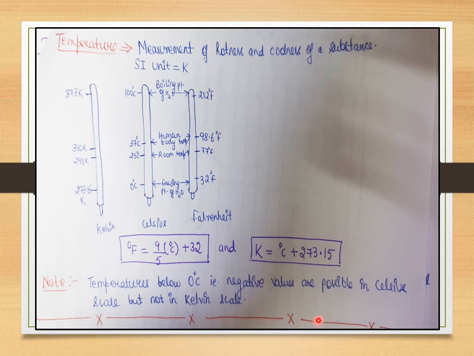Also remember, the last point for today's class is that temperatures below 0 degree Celsius, that is, negative values of temperature, are possible in the Celsius scale, but they are not possible in Kelvin. You can see minus 4 degrees Celsius. In Canada it goes to minus 4, it freezes a lot in winter. So negative temperatures, below 0 degrees Celsius, are possible in the Celsius scale but not in the Kelvin scale. The Kelvin scale always has positive values of temperature.